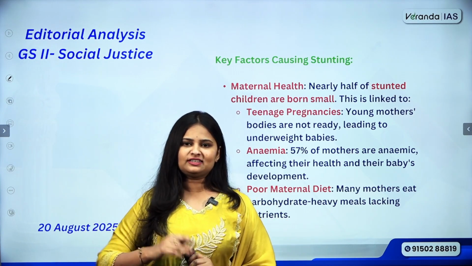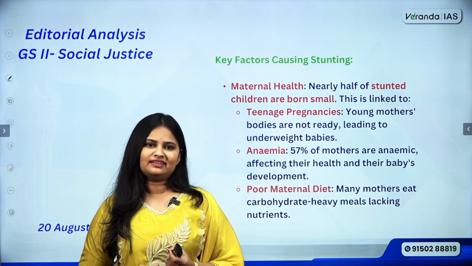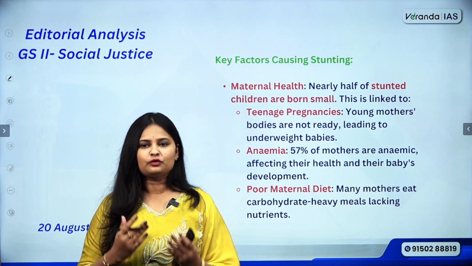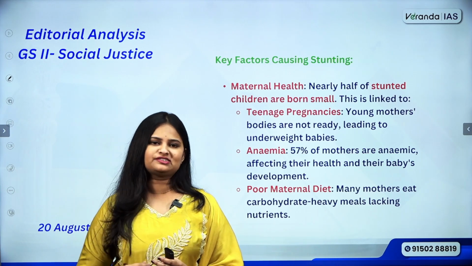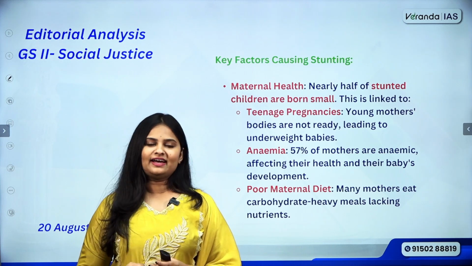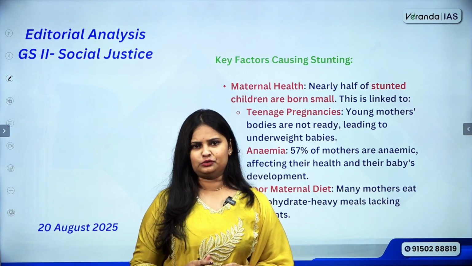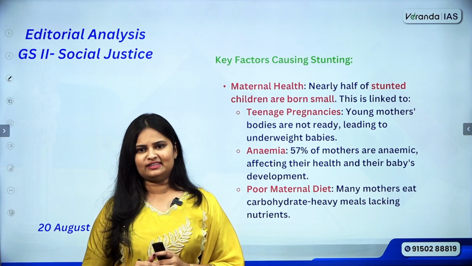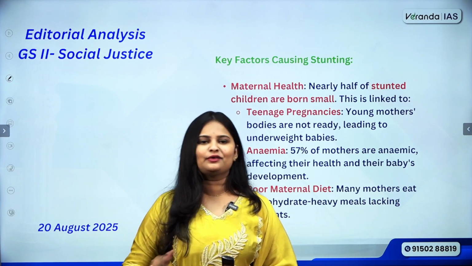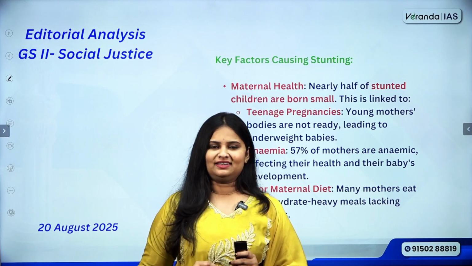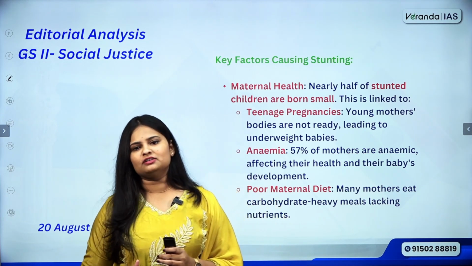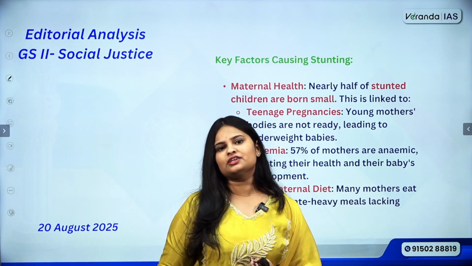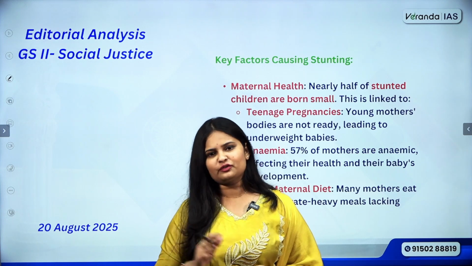So in the context, yes, number one, early marriages are there, teenage pregnancies are there, the bodies are not ready, right? So health implications can be there on the offspring, right? Anemia is a pressing issue, right? Lack of iron is there, the required nutritional requirement in the body is less. So this affects the mother and also affects the child. Next, when we talk about diet, right? In India, many mothers have carbohydrate rich diets, and the intake of essential nutrients is less. So this is also affecting.